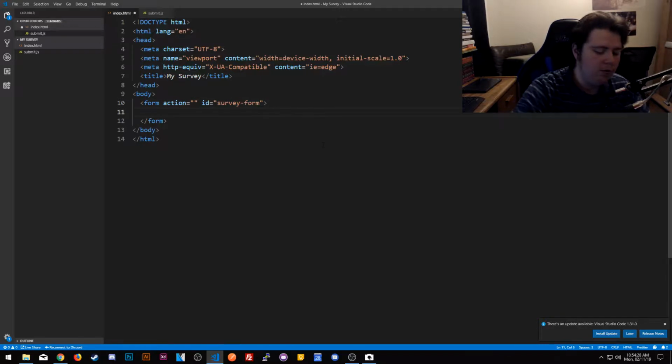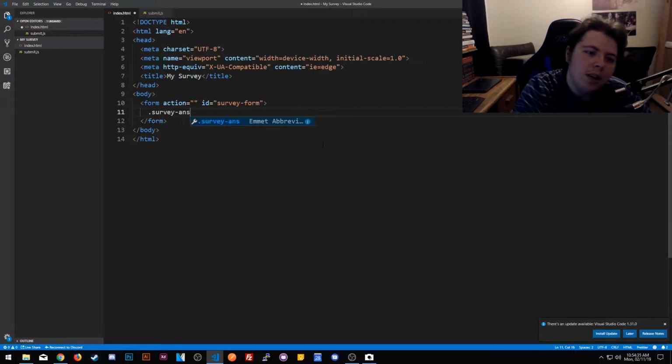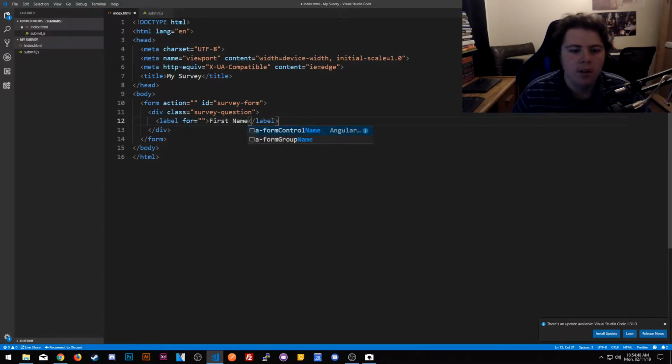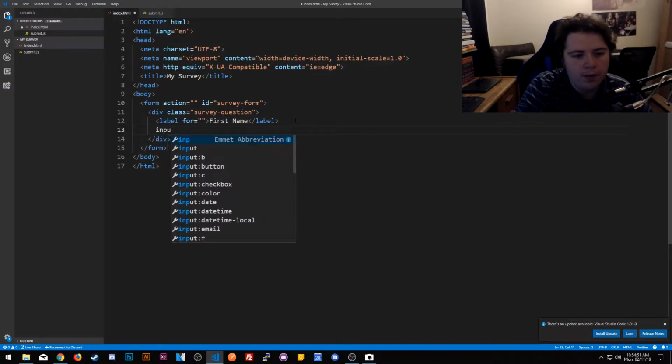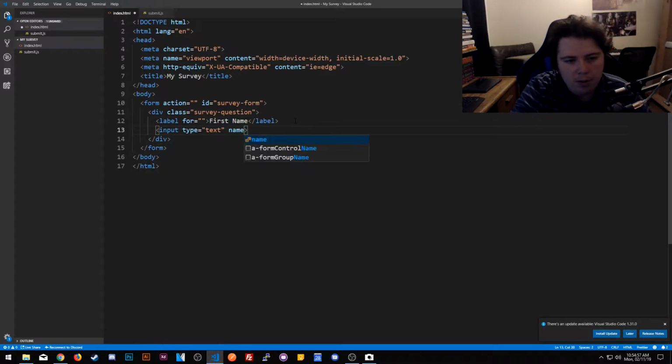Put in labels, div. So we'll do a div with class survey-question, and a label that says first name, and then we'll put in input type text. We don't need a placeholder. Just say name equals first name. Okay.